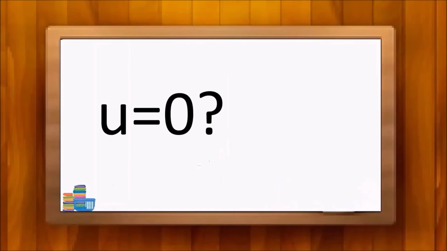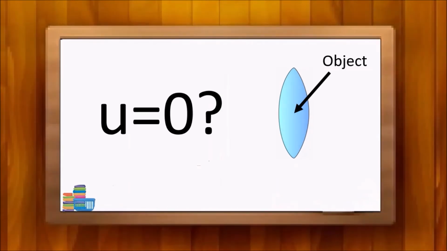Now, we've got a question before us. Can u practically be null? Then the particular object should take place at the center of the lens, just inside the lens. Although a real object cannot exist there, an imaginary object can.